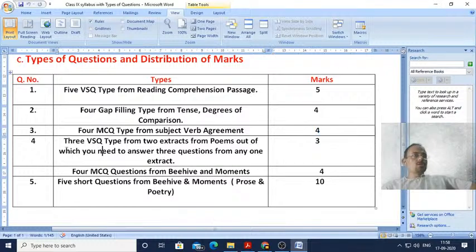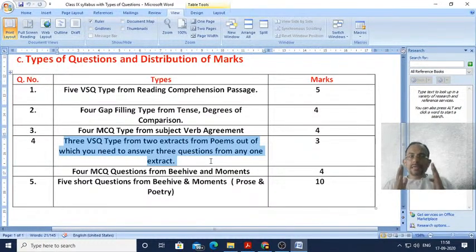Next, question number 4. There in question number 4 there will be 3 very short questions from 2 extracts from poems, out of which you need to answer 3 questions from any one extract. Means dear students, in question number 4 there will be 2 extracts, out of which you've got to answer any one extract, and in each extract there will be 3 questions of 1 mark each.